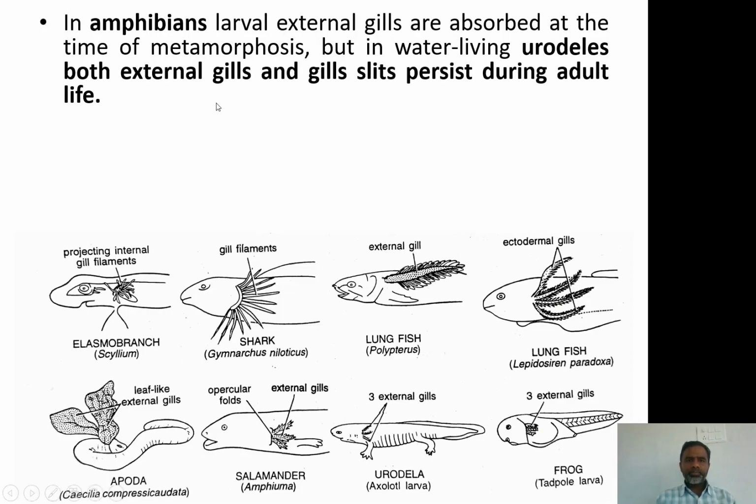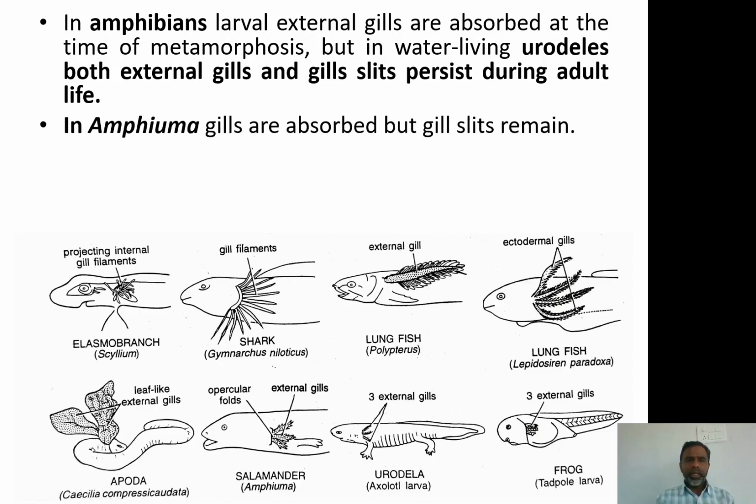In amphibians, the larval external gills are absorbed at the time of metamorphosis, but in some cases in the urodeles, as you can see here, they may persist in the adult also. So, this is one of the exceptions where they are not lost in the adult amphibian. In Amphiuma, gills are absorbed, but gill slits remain. So, this is the larval form in the adult. The gills you may not be able to see, but the gill slit will be seen.